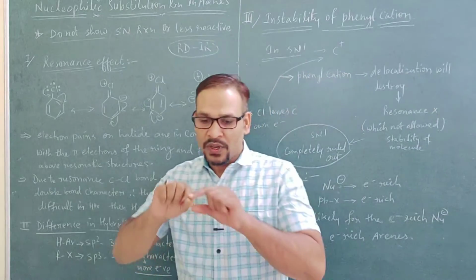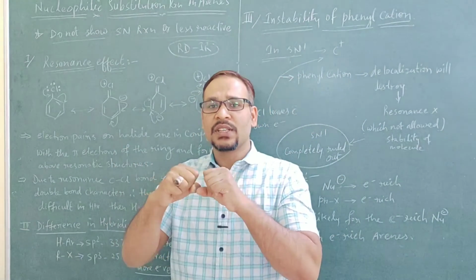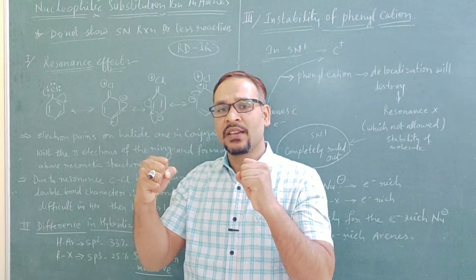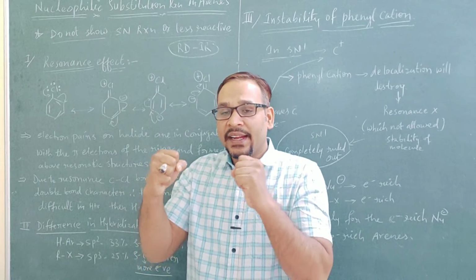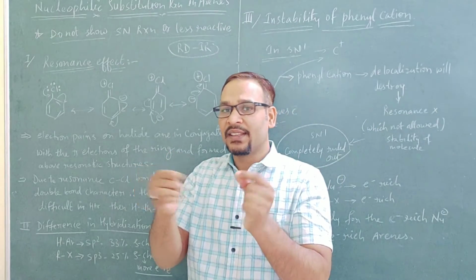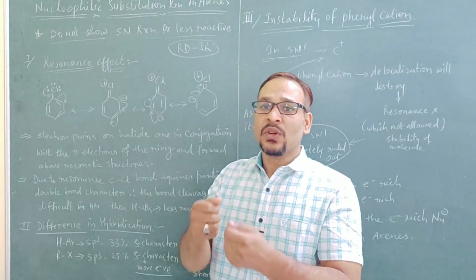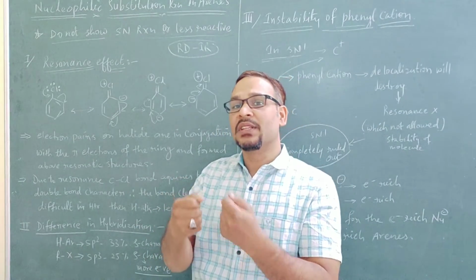See, if you have one single thread and you are asked to break it, you can simply break the thread, and if the thread is doubled and then you are asked to break it, then definitely you will have to pull with double strength.